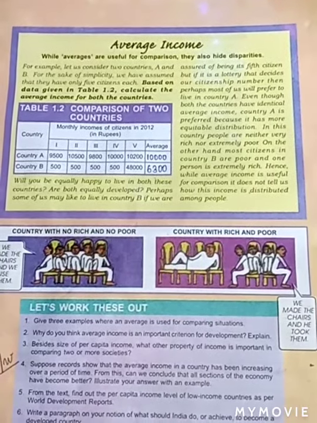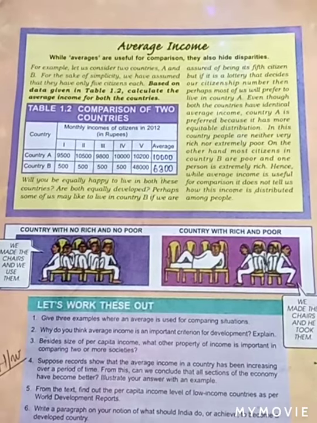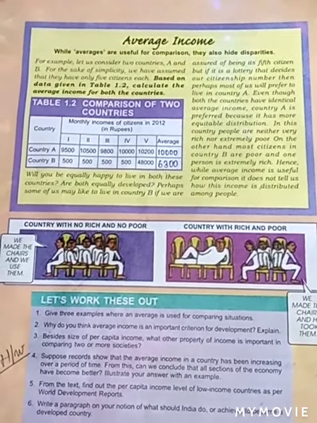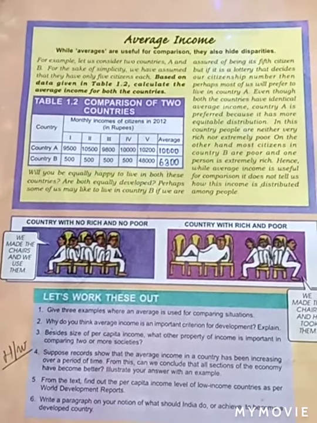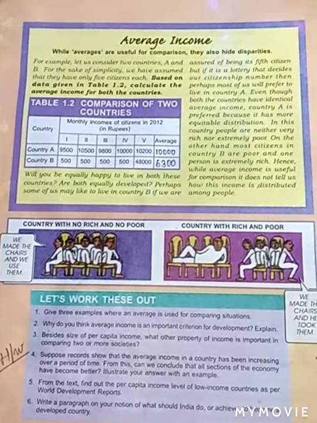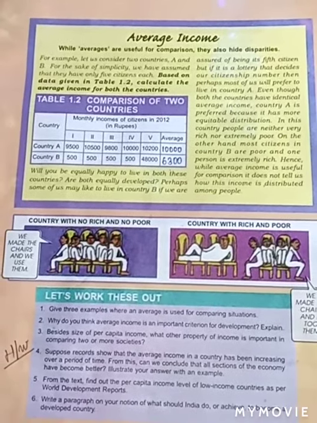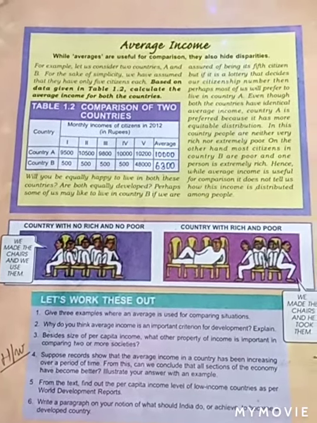Even though both the countries have identical average income, country A is preferred because it has a more equitable distribution. Smart people will choose country A because there is an equal distribution of income.